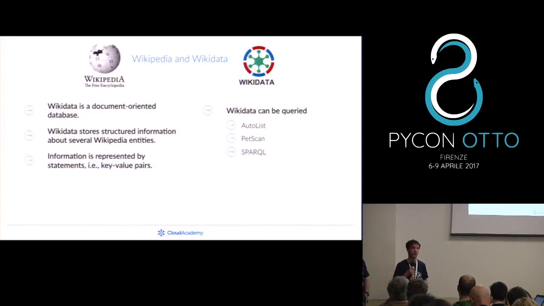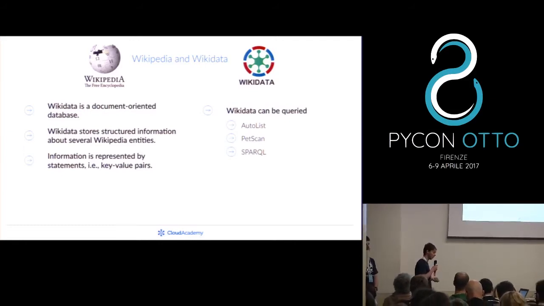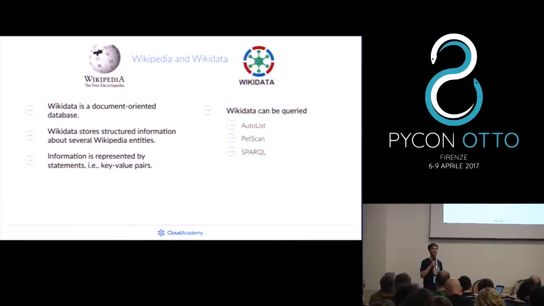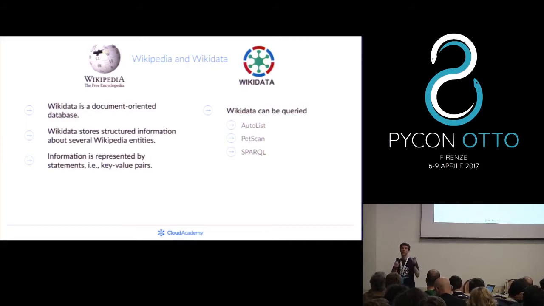extract information, but it is already organized. So if you need, for example, the title of something, you just search for the title. You don't have to parse a free text in order to find the section that is related to the title. Or if you need to know, for example, that Florence is in Tuscany, you just have this structured information and you query this database.